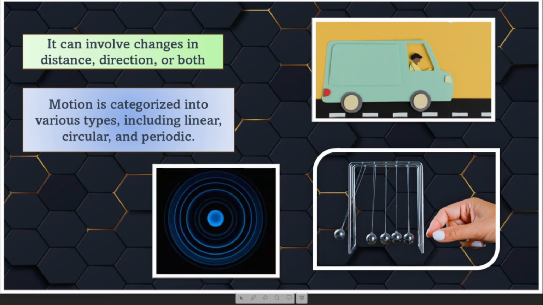So as you can see in this picture, if a truck is traveling straight on the road, then it is in a linear motion. If anything moves in a circular path, it is known as circular motion. And if the motion is repeated in a particular period of time or in a periodic manner, then we call it a periodic motion.